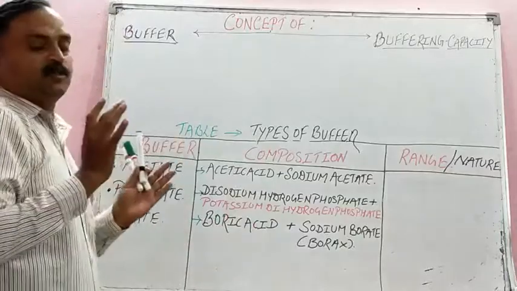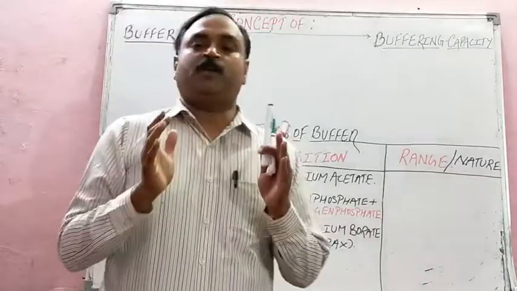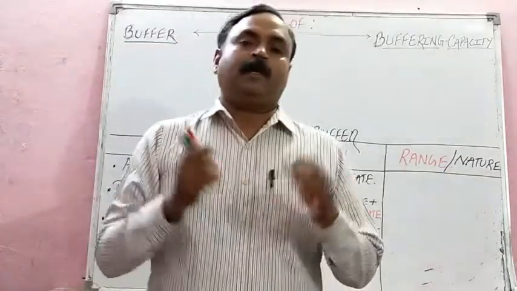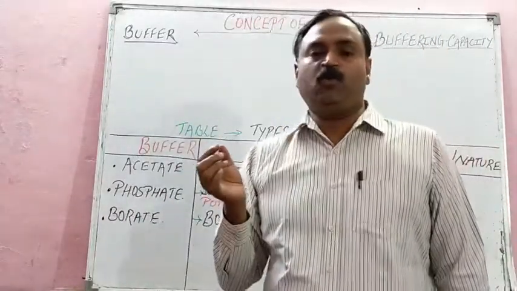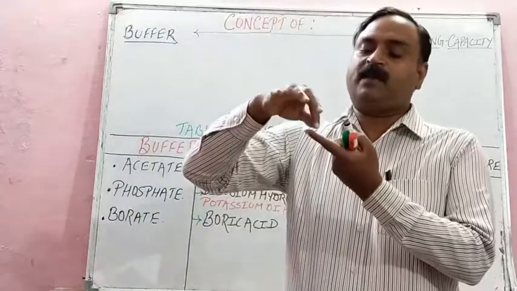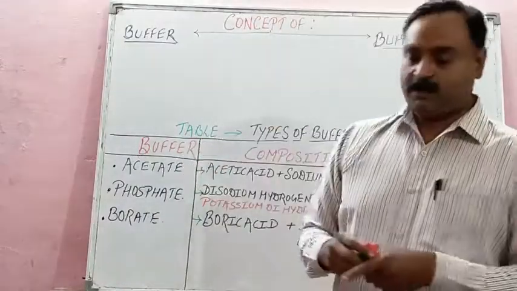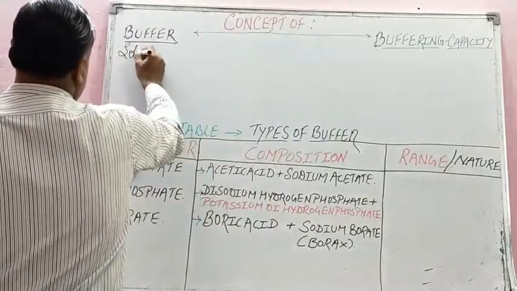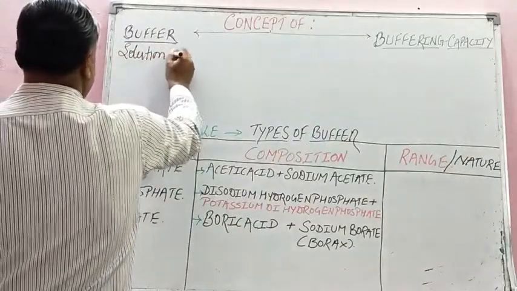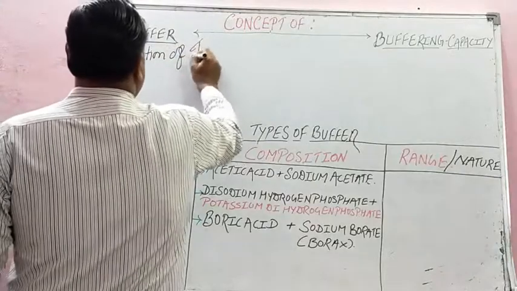How do we define buffer, students? Buffer is a solution of ionic compound that can resist certain change in its pH value by addition of a little amount of acid or base. How do we define buffer? Very important definition: solution of what?